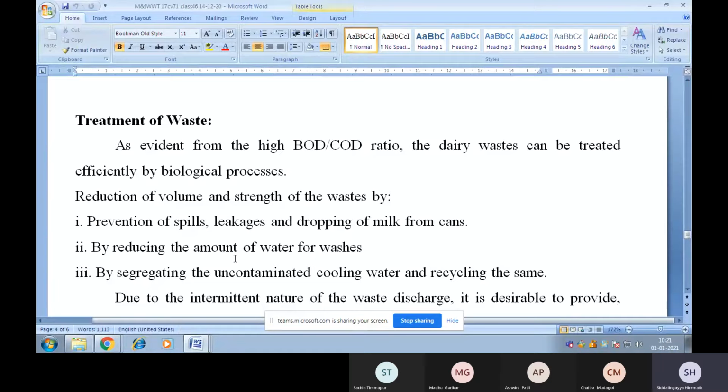So, reduction of volume and strength of the waste: first one is prevention of spills, leakages, and dropping of milk from cans. Such an arrangement you can see in developed countries. They have a modern method of collection, avoiding leakages from the cans. Second one is reducing the amount of water for washes. This leads to a reduction in the quantity of wastewater generated in a dairy.